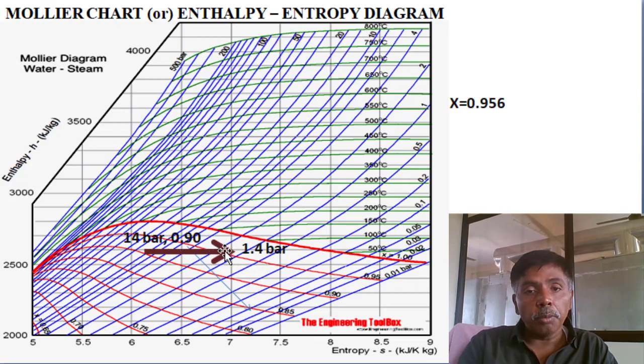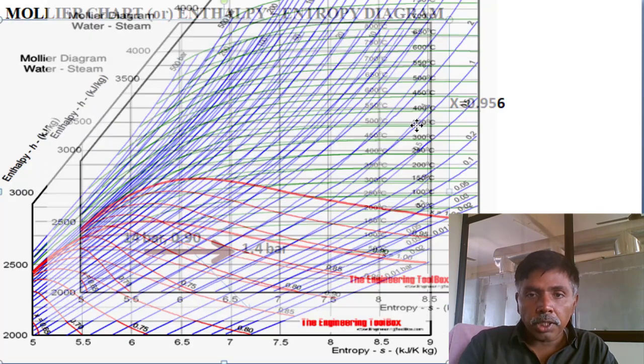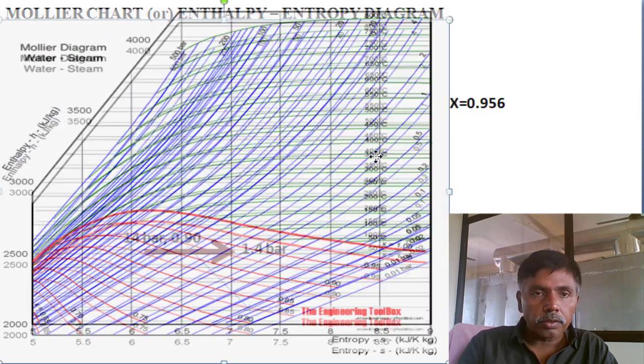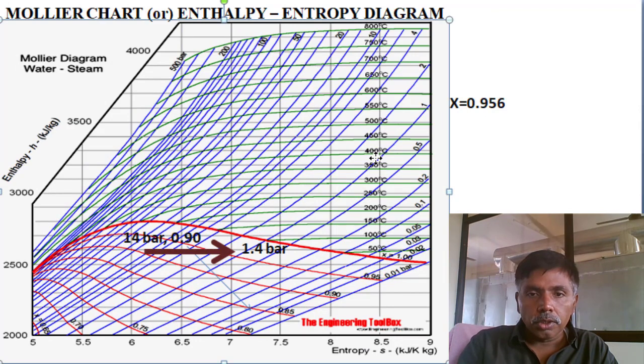Horizontally I am moving up to what pressure? 1.4 bar pressure. You see, this is the 1 bar pressure line, and we go slightly more than 1 bar, up to 1.4 bar. So it has not reached the superheated range.